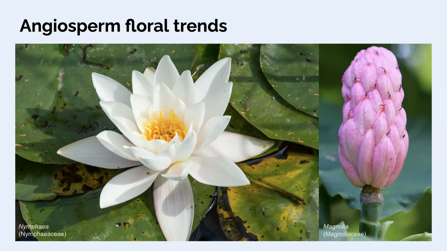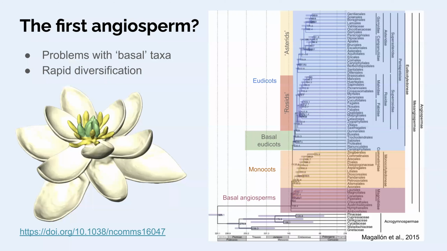You can trace the spiral up this fruiting structure of the magnolia. If you took the organs off of this water lily flower, you would see a spiral pattern of how they're attached, and not so much 1 or 2 whorls, but rather just a spiral of organs coming out a little bit more like they do on stems. So it kind of makes sense that that's more of an ancestral feature.